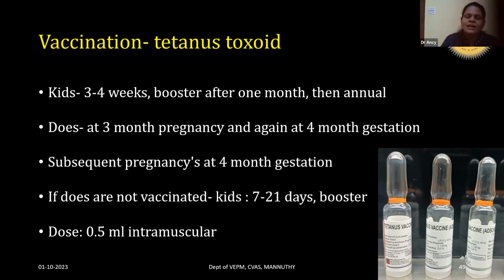And if the kids are born to dams that are not vaccinated, you can vaccinate the kids between 7 to 21 days of age, and the booster should be given and the schedule should be followed. So 3 to 4 weeks of age, then booster after 1 month, then annual vaccinations for normal kids. And if the dams are not vaccinated, kids can be vaccinated at 7 to 21 days of age, and the booster should be given and annual vaccination should be done. For all these cases, the dose is 0.5 ml intramuscular.